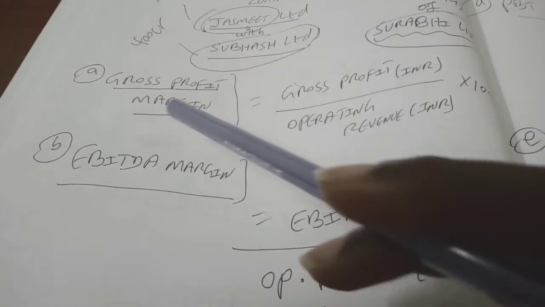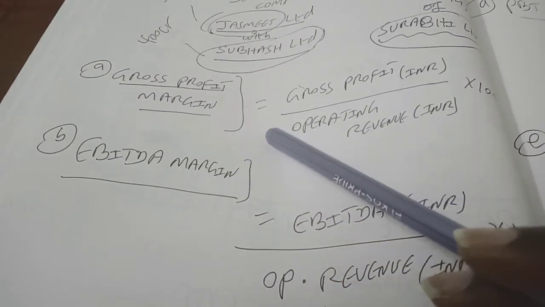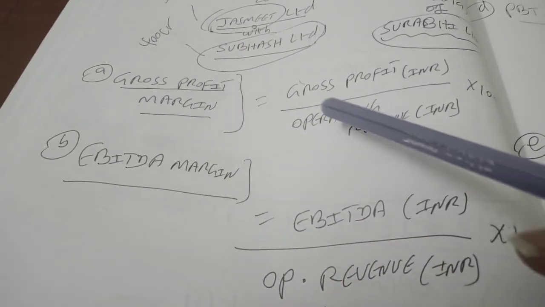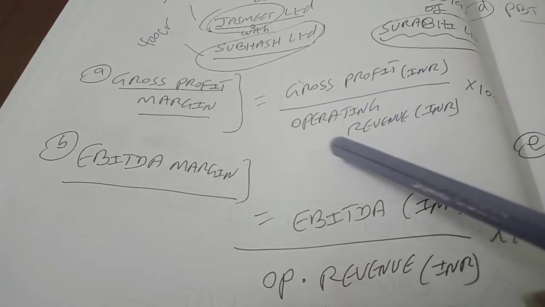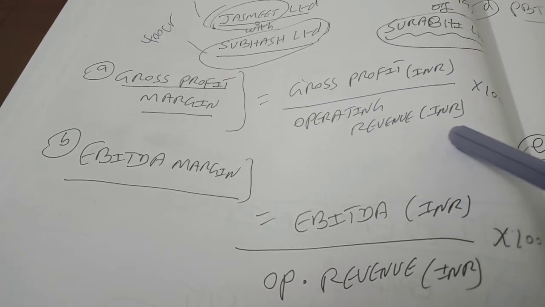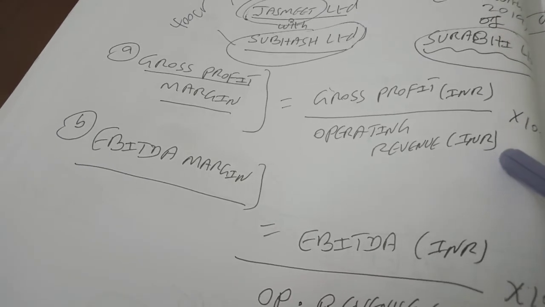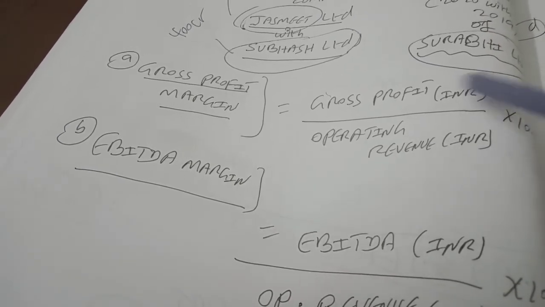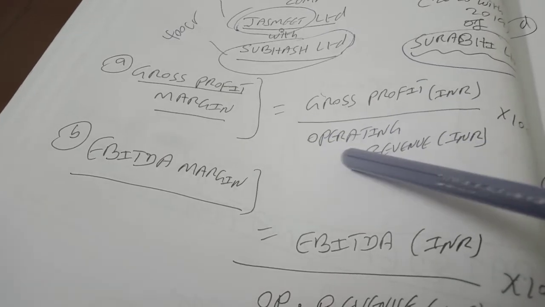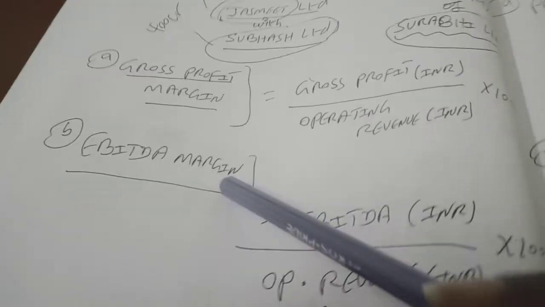I'm going to take the first one, gross profit margin. What is the formula for that? Very simple. Gross profit in INR in the numerator divided by the operating revenue in INR for that firm in that period. If you multiply that by 100, you get gross profit margin in percentage. Next one is EBITDA margin.